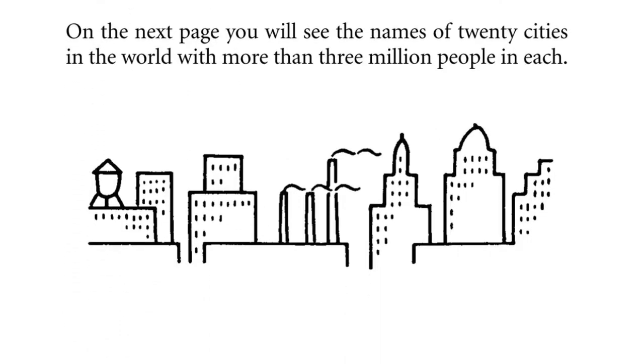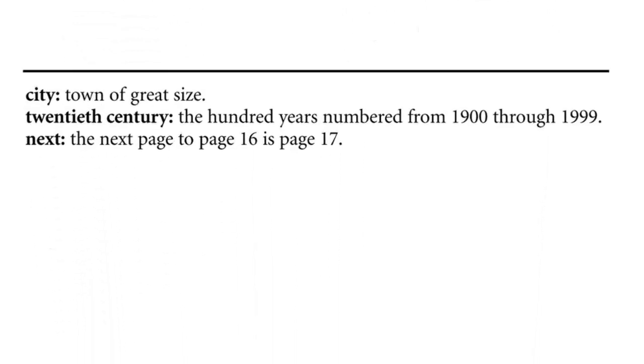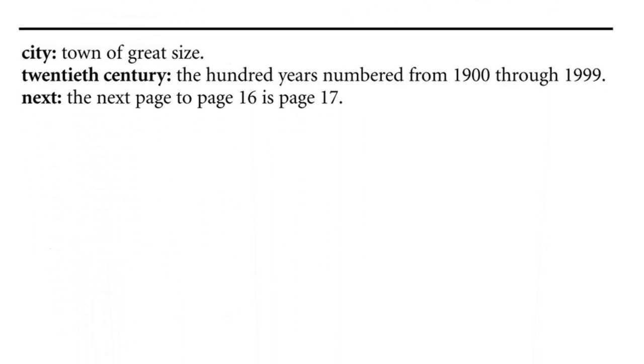On the next page, you will see the names of 20 cities in the world with more than 3 million people in each. City, town of great size. 20th century. The 100 years numbered from 1900 through 1999. Next. The next page to page 16 is page 17.